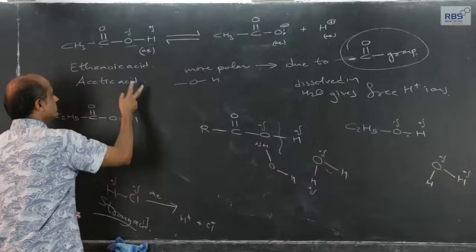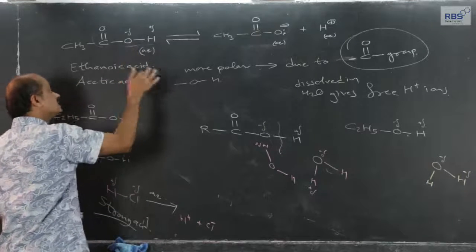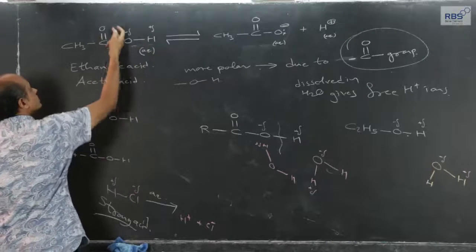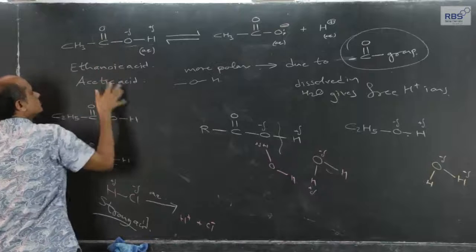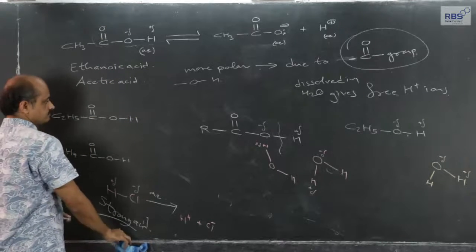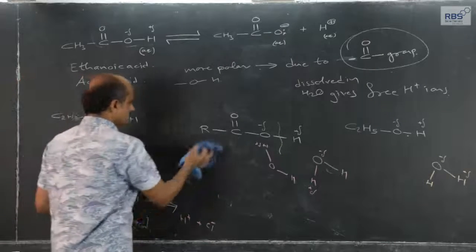So, this is because of the further increase in the polarity of the OH bond, because of the presence of this carbonyl group which has the capacity to pull the electron density. That is the first thing.